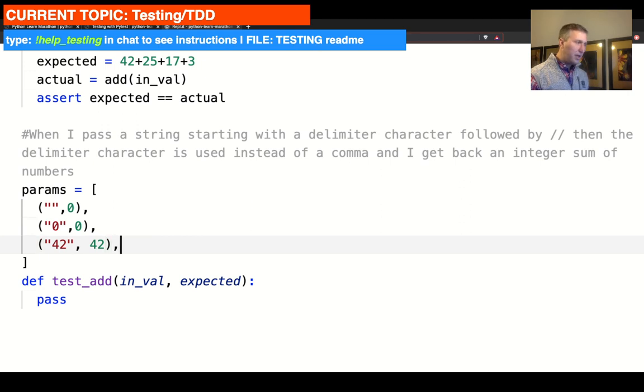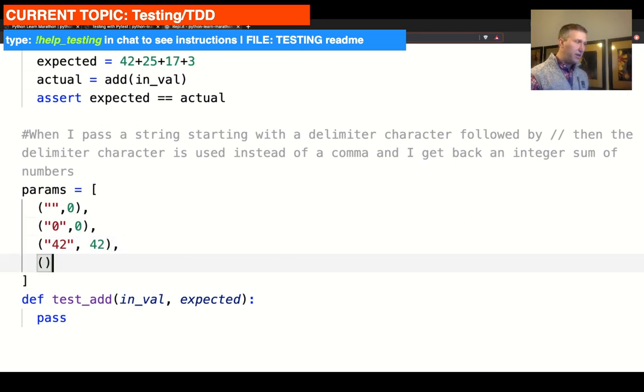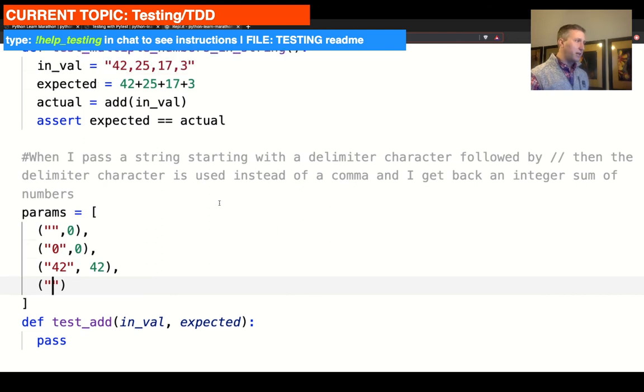And then we have a string with, what were the values that we had, 42, 25, 17, 3, which is going to be equal to, I'm going to be lazy here again, 42 plus 25 plus 17 plus 3. Right, so it's fine, it will add for us. That's why it does what it does.